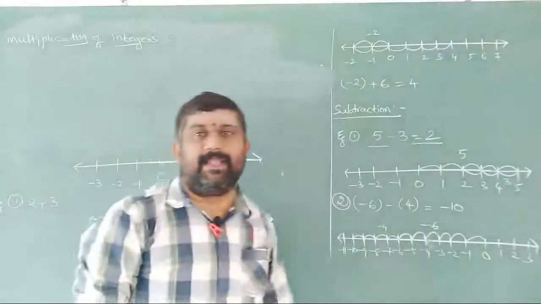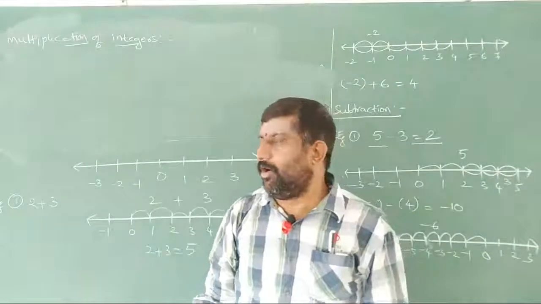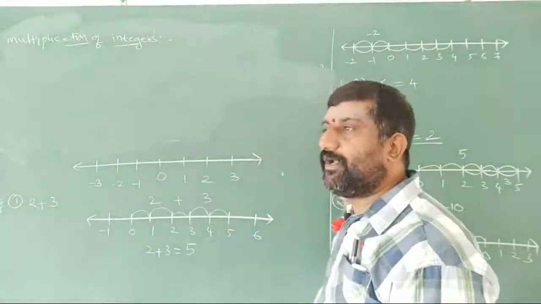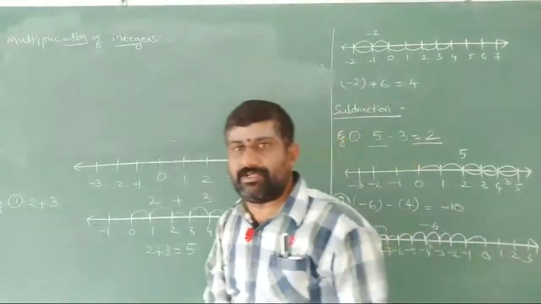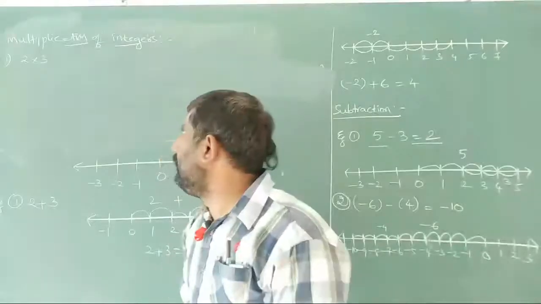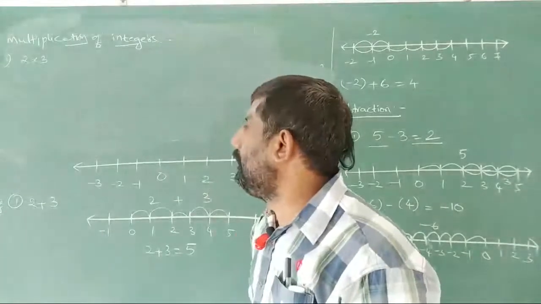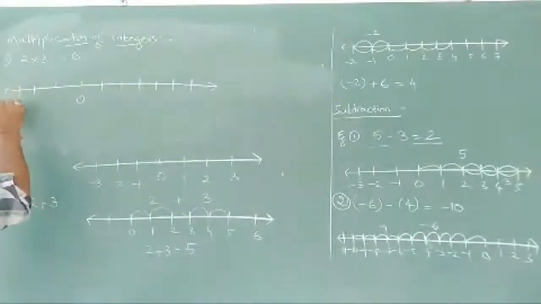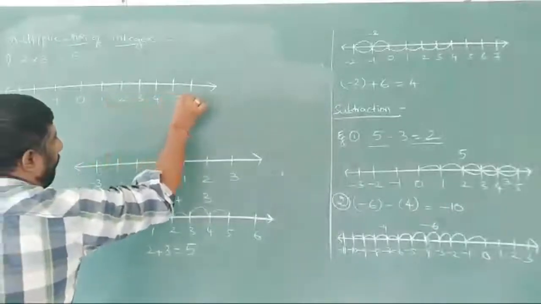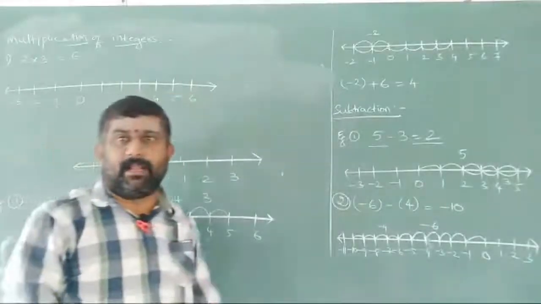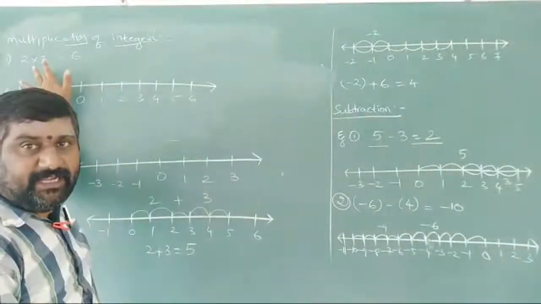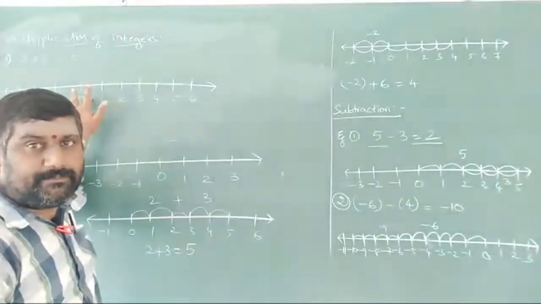Next one is multiplication of integers. Already we have discussed here addition of integers as well as subtraction of integers. Now take multiplication. I have drawn a number line. Now we are going to take what it is, 2 3s are, multiplication of integers on number line.